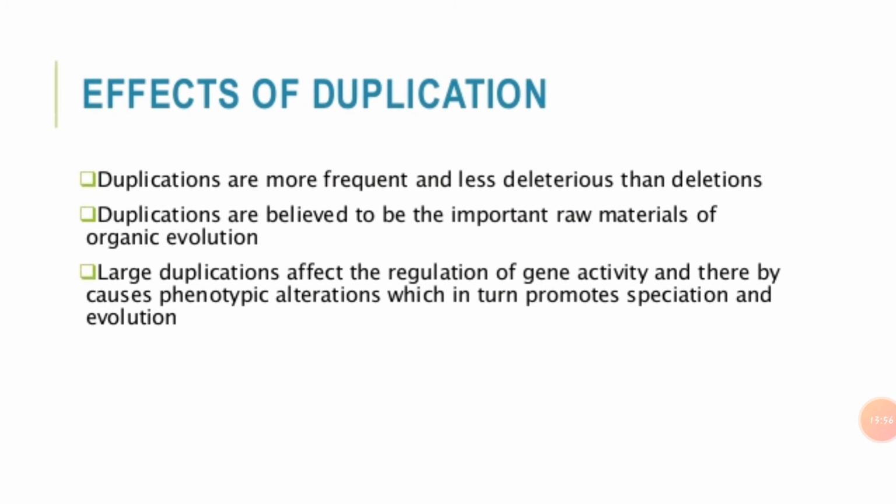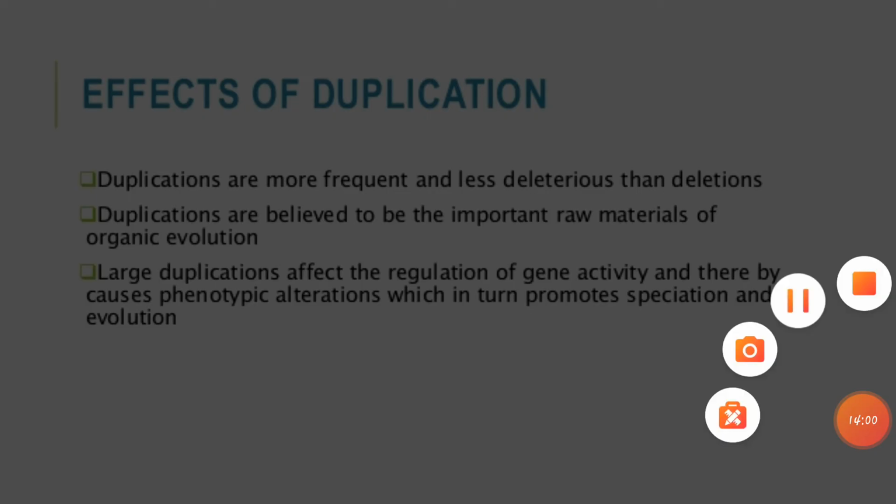Okay, so in this way we have studied another type of structural chromosomal aberration, that is duplication, and in the next lecture we will see the next type, that is inversion.